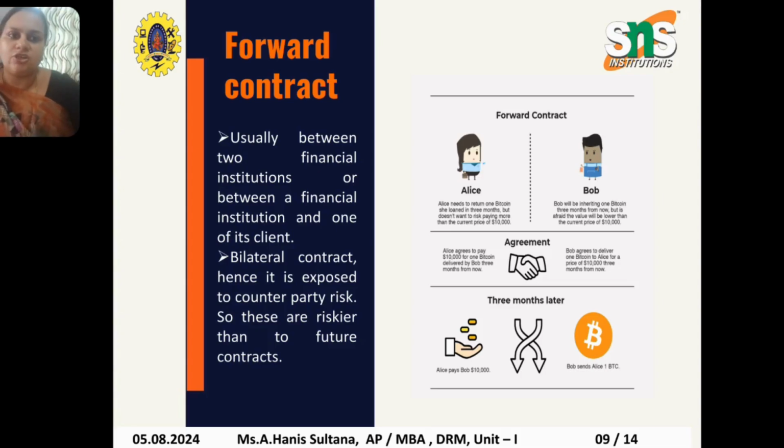So the difference between bilateral and normal contract, all these things and terms are well explained and understood.